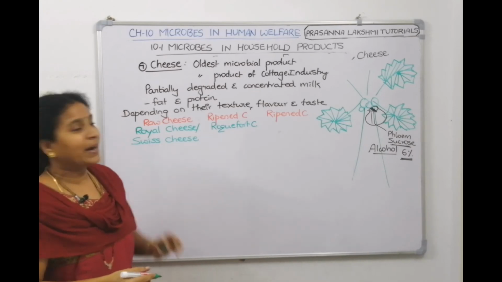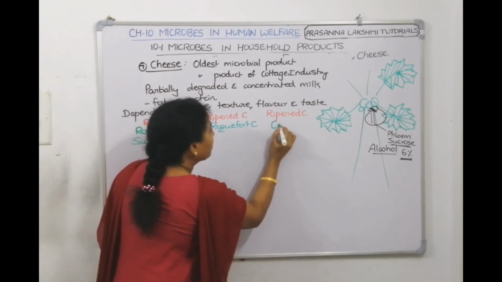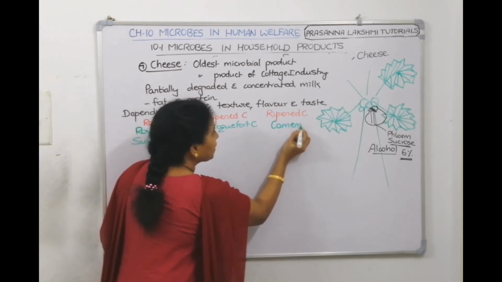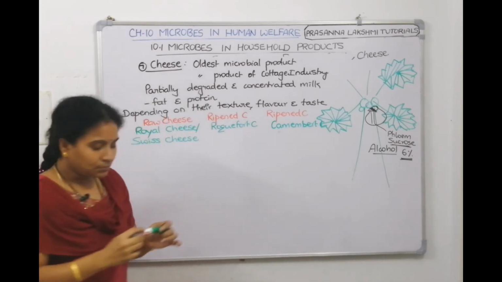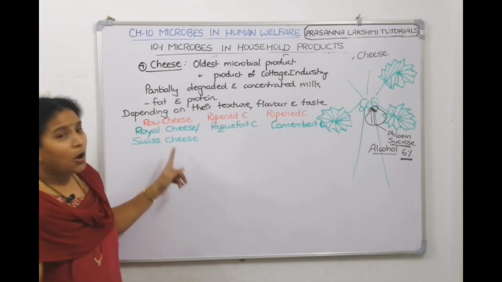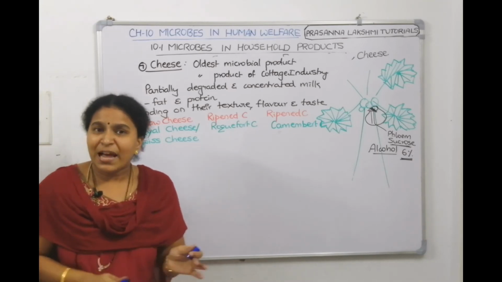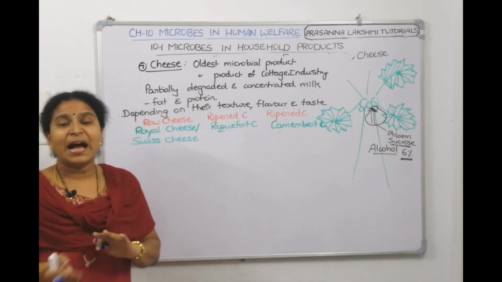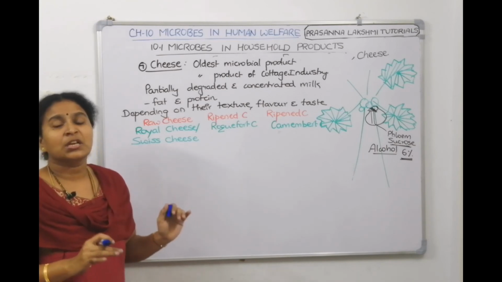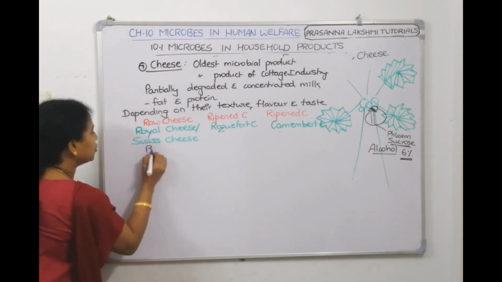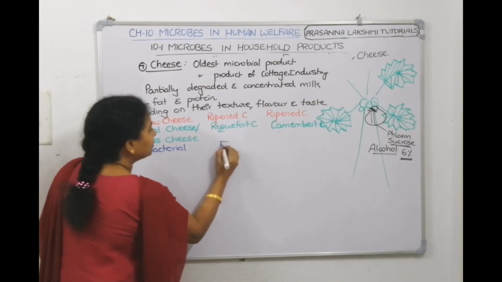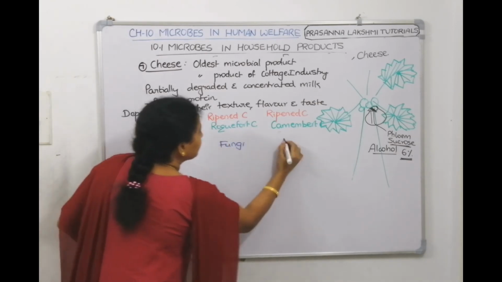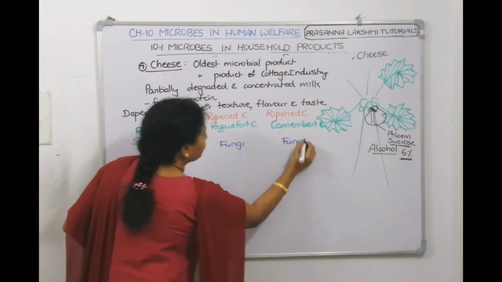Another example of ripened cheese is Camembert cheese. Now, this royal cheese is made using bacteria, so it is a bacterial cheese, whereas the other two are fungal, we add fungi here.